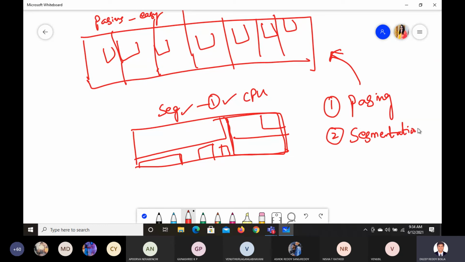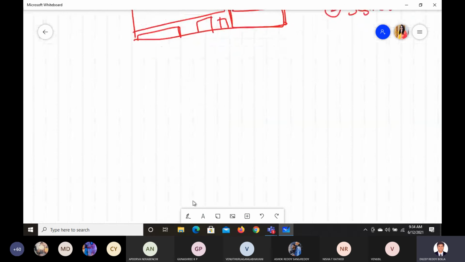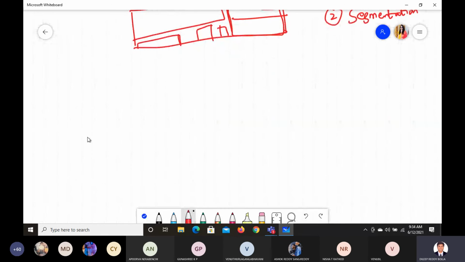I'll tell you one more example, you will understand better. If you use paging, what will happen? Let us say you went to a restaurant. Now it's not possible, okay, fine, but when you have time, you can go to a restaurant. Each table will have only 4 chairs, 1, 2, 3, 4 chairs. Only 4 chairs are available, but you have 8 friends who went to the restaurant.